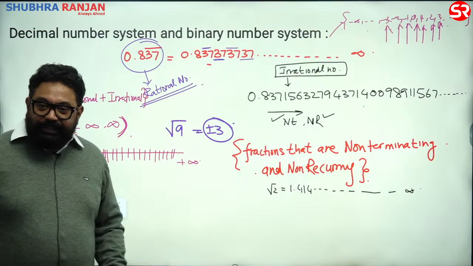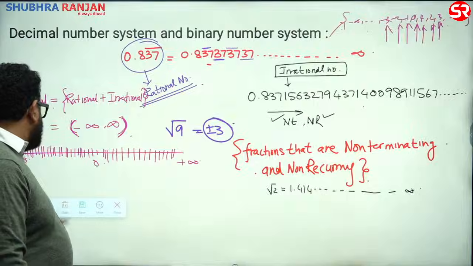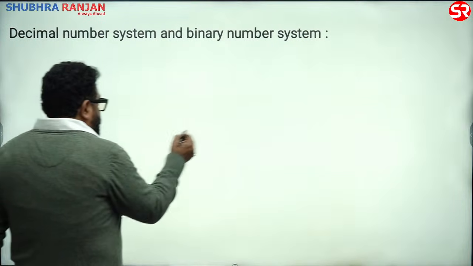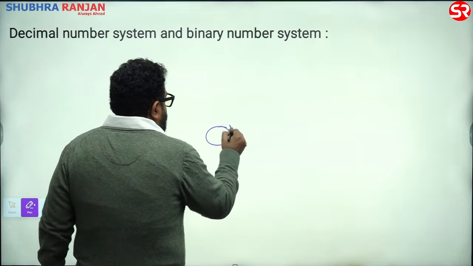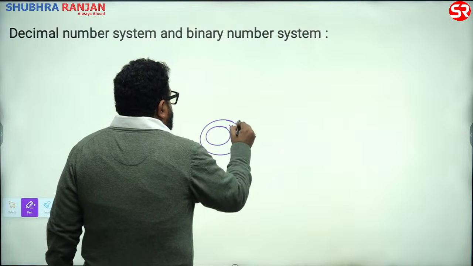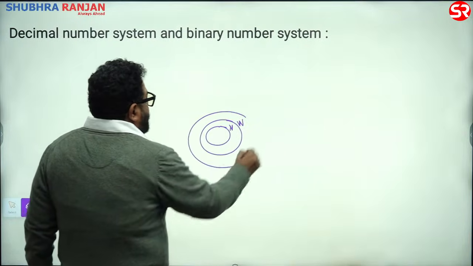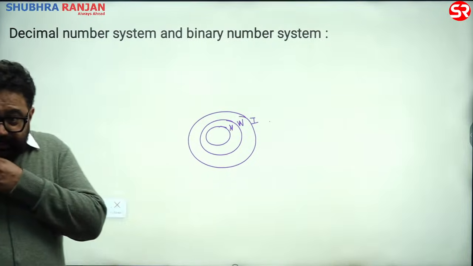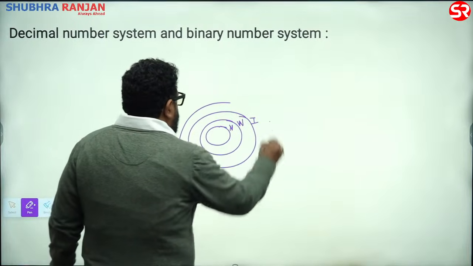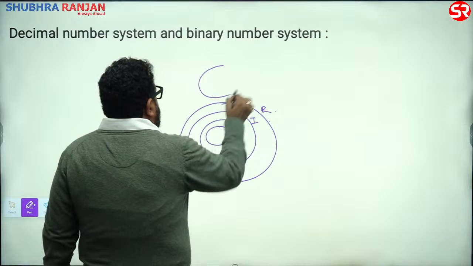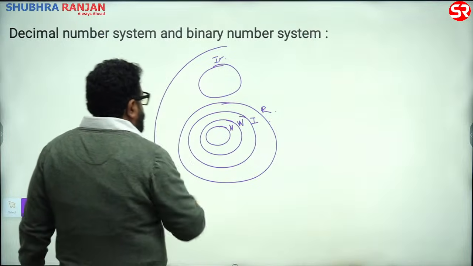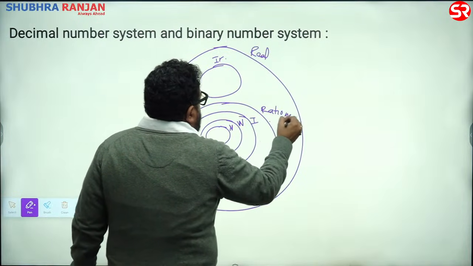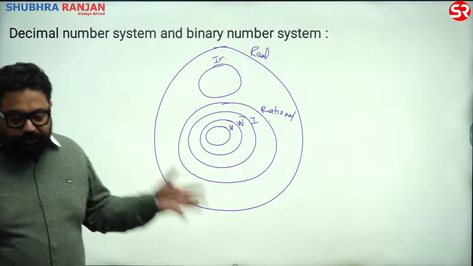Shall we proceed, guys? So if you want to draw a diagram, now listen, if this represents the set of natural numbers, add 0 to it and it becomes whole numbers, and add negatives and it becomes integers. Natural are contained in whole, whole are contained in integers, and all integers are rational. Irrational numbers are totally different, and adding both gives real. This is a real diagram of the number system.